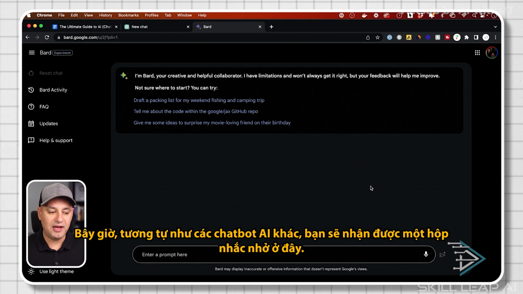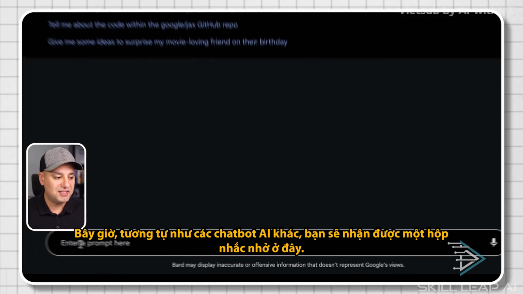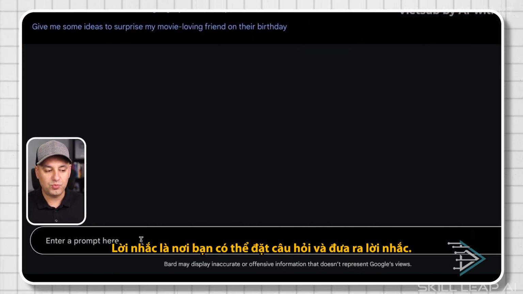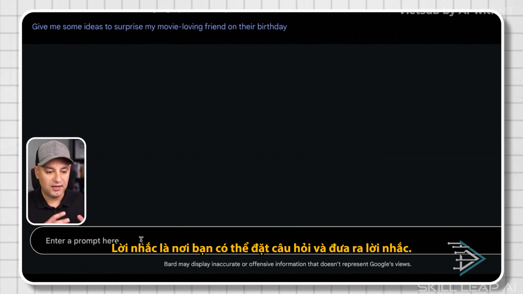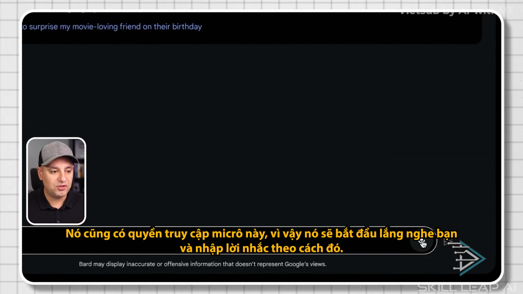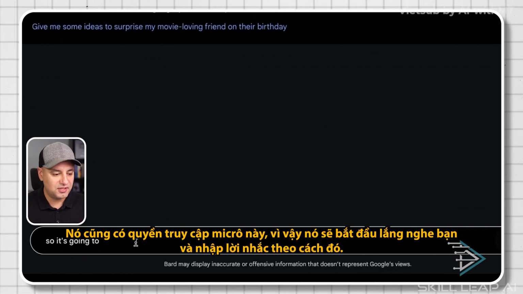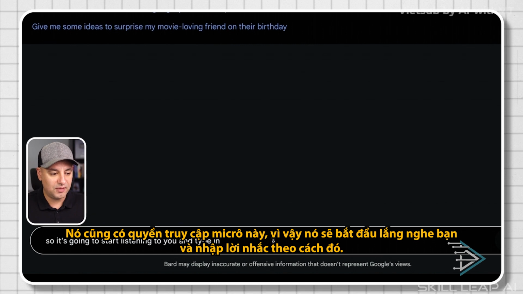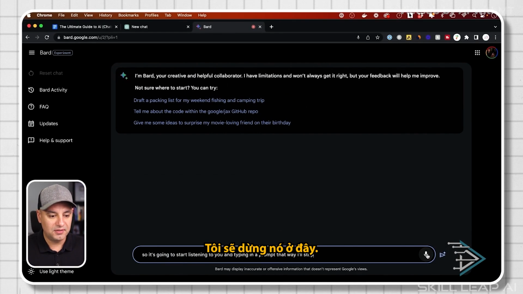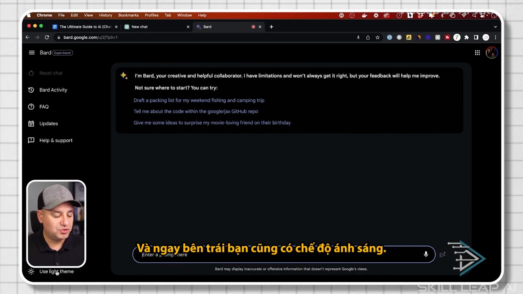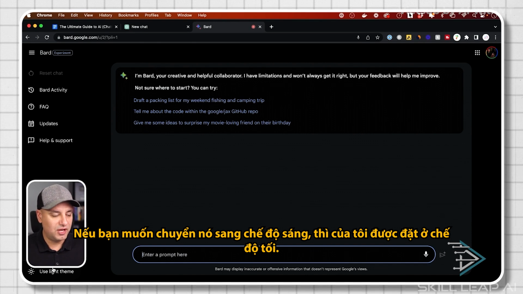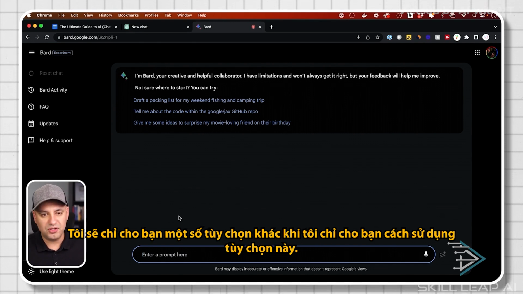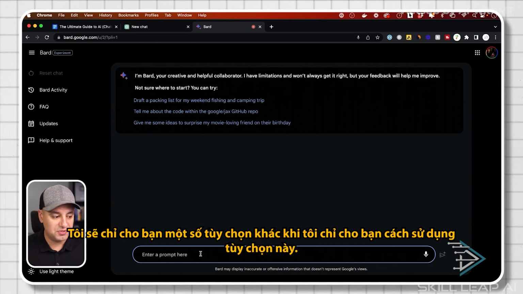Now, similar to other AI chatbots, you're going to get a prompt box here. A prompt is where you could ask it a question. It also has this microphone access, so it's going to start listening to you and typing in a prompt that way. I'll stop it here. And right on the left side, you also have light mode if you want to turn it to light mode. Mine is set to dark mode. I'll show you a couple other options as I show you how to use this.